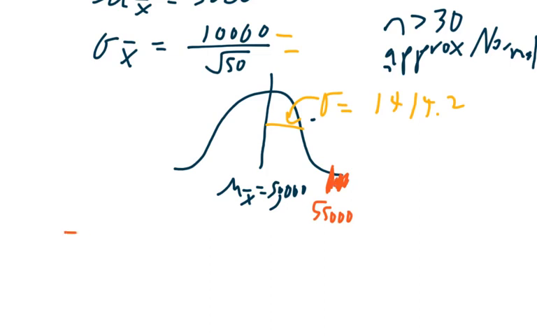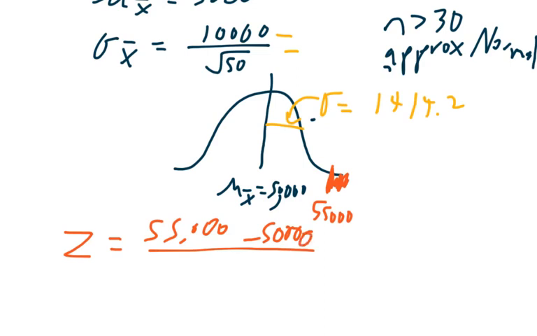So let's find out what the z-score will be. 55,000 minus 50,000 divided by 1414.2 turns out to be 3.54.